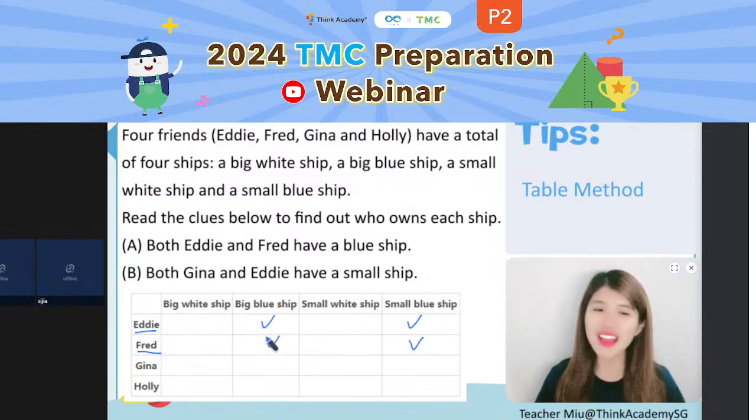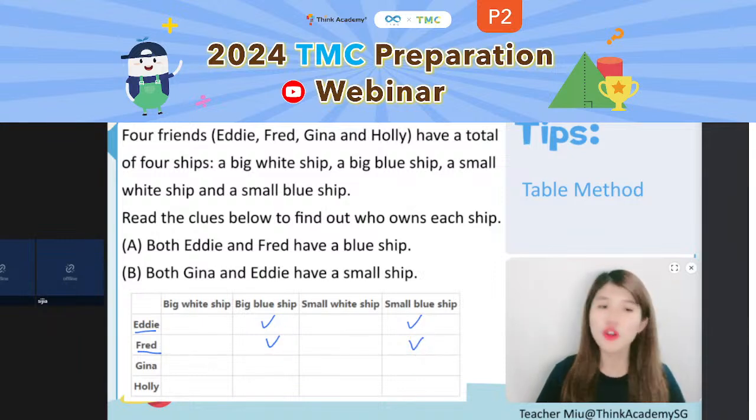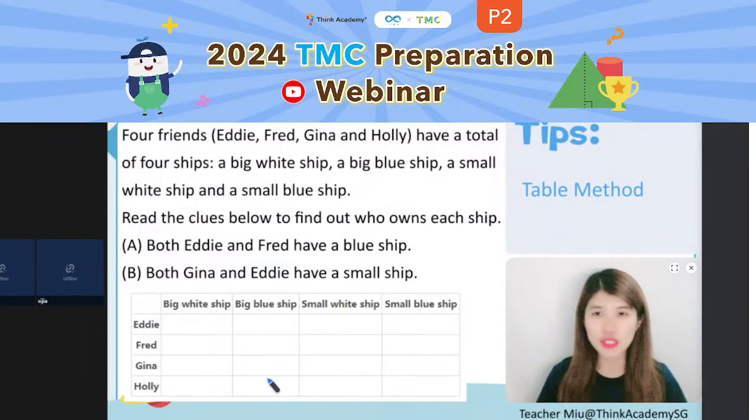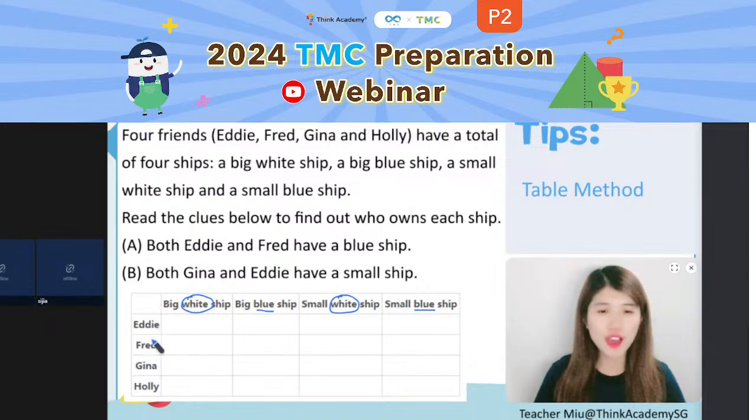So we cannot just directly put a tick saying he has the big blue sheep and he has the small blue sheep. No way. We need to do the elimination. Let's say he has the blue one, but we don't know about the size. But definitely, he doesn't have the white ones. Great. They have the blue ones, which means will they also have some white sheep? No way. So for Eddie and Fred, they won't have any white sheep.